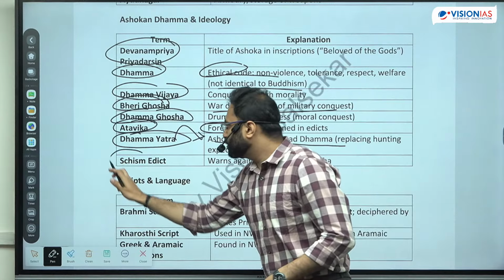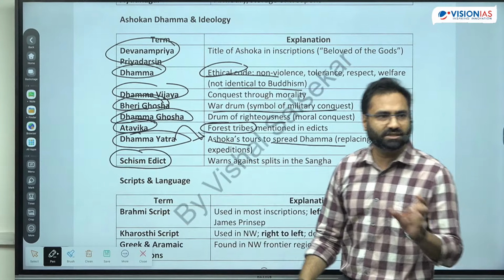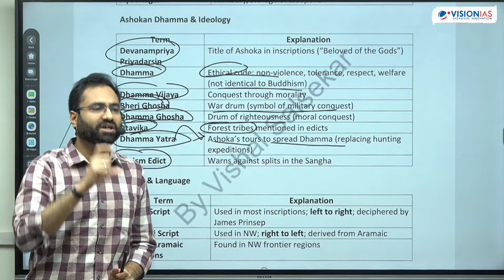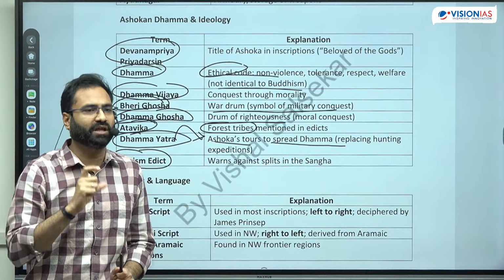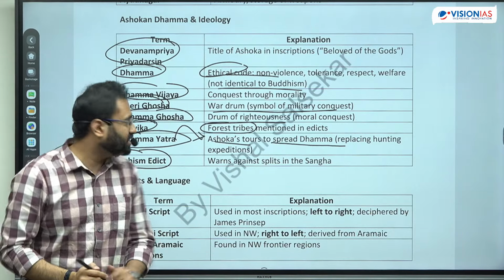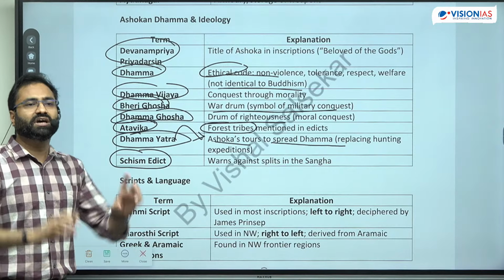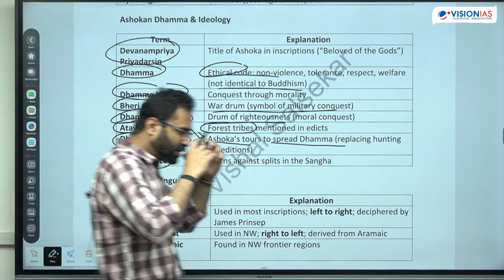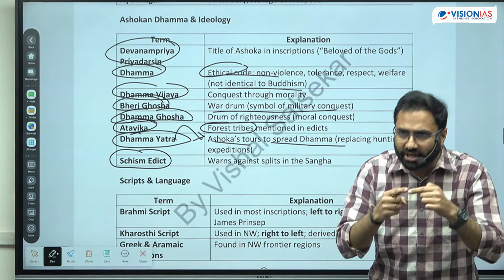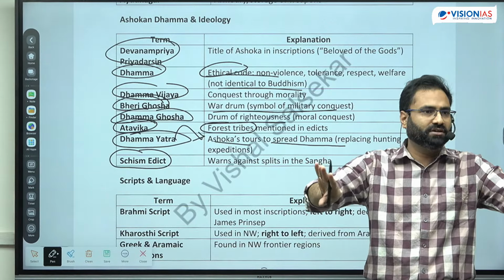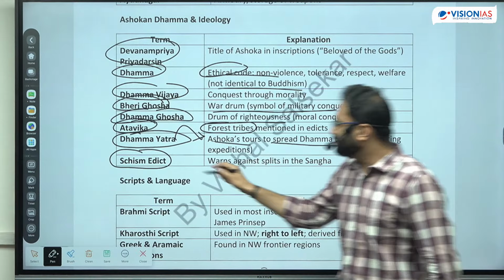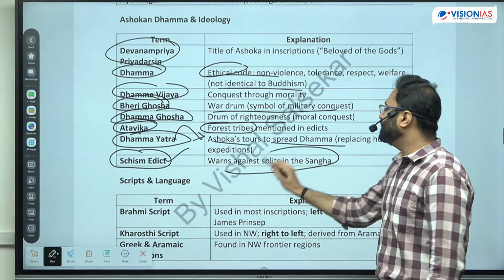Then this is the Schism Edict. See, an edict is the thing which is being written. So whatever Ashok has got written, that we get to know through the Pillar Edicts or Rock Edicts, they are the things related to Ashoka's reign. Now Schism Edicts are the edicts where Ashok is giving the message that if we are not going to follow certain principles, there will be a split. So Schism represents the split. The Schism Edict is related to the splits in the Sangha.